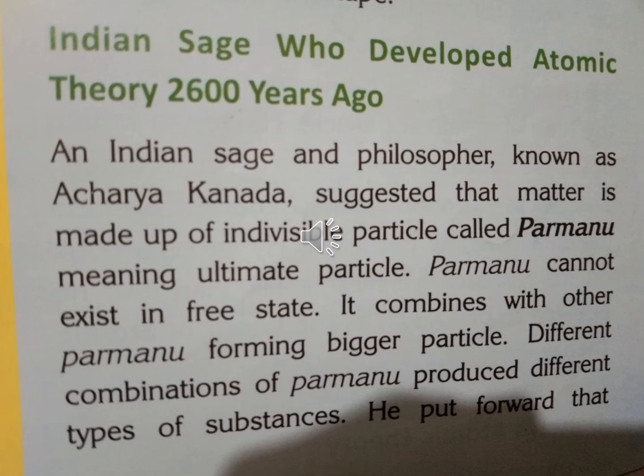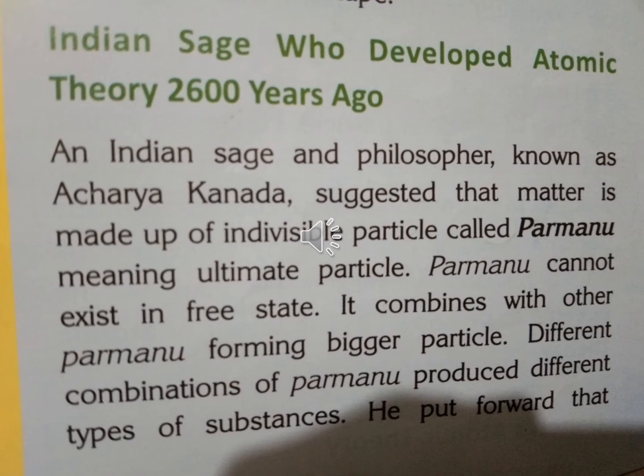Okay. So here different combinations of Parmanu produced different types of substances. So he put forward that atoms could be combined in various ways to produce chemical changes in the presence of factors like heat. He gave the blackening of earthen pots and ripening of fruits as examples of this phenomenon. He is known as Acharya Kannada.